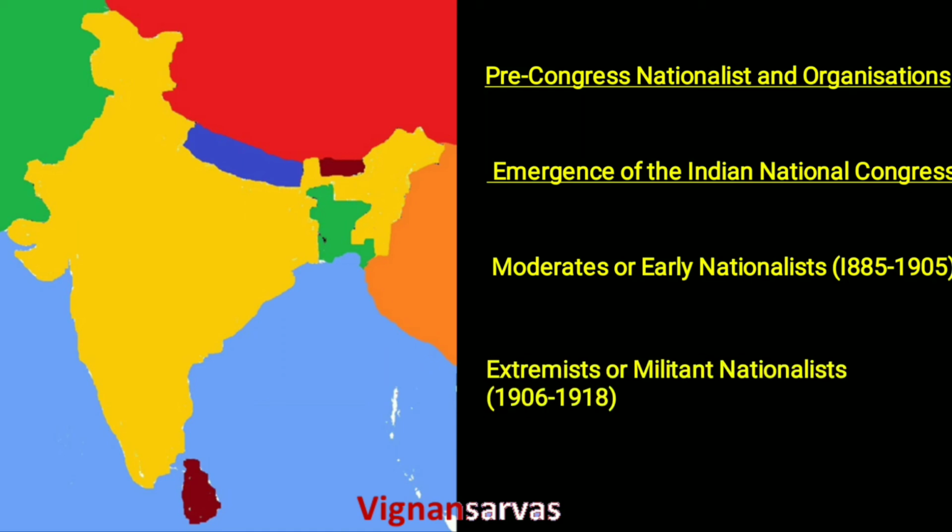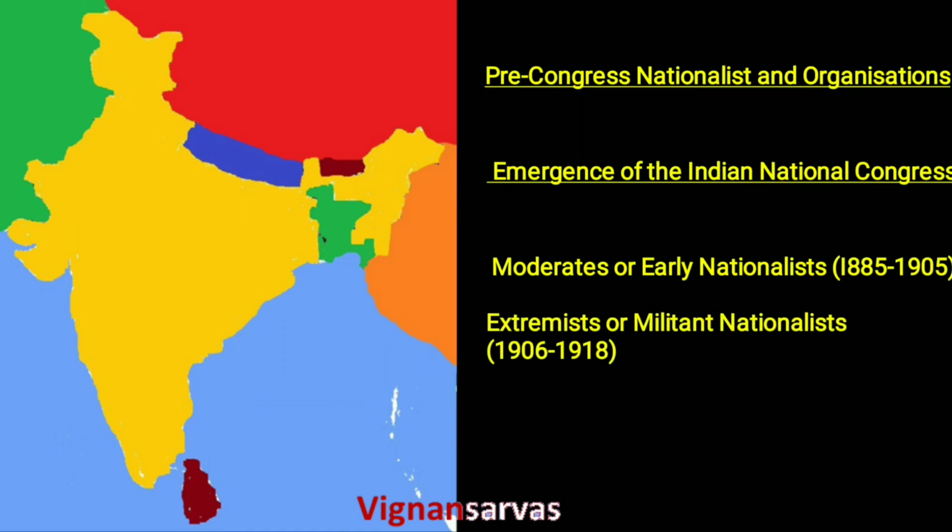Okay, the second period is the extremist or militant nationalism period, from 1906 to 1918. The important leaders of the extremist phase are Lal Bal Pal: Lala Lajpat Rai, Bal Gangadhar Tilak, and Bipin Chandra Pal.